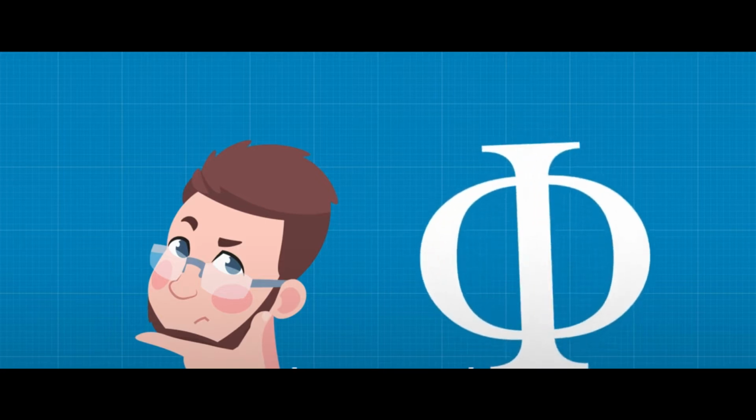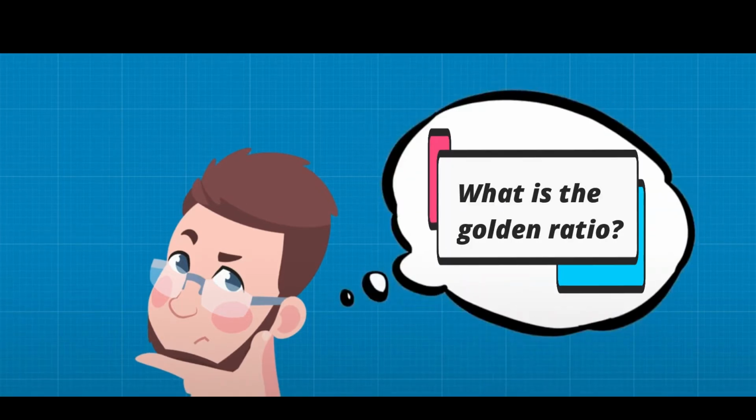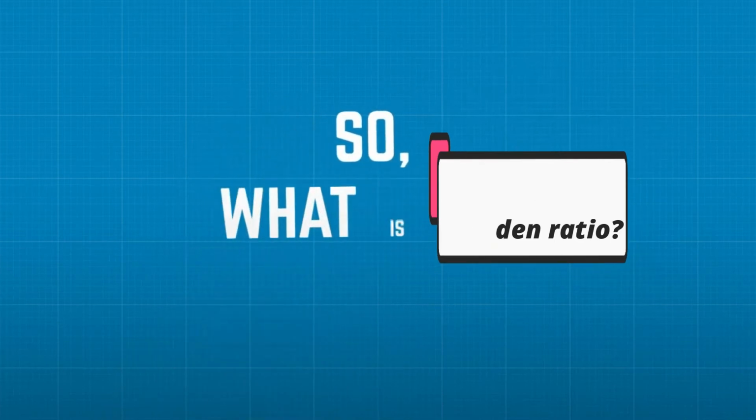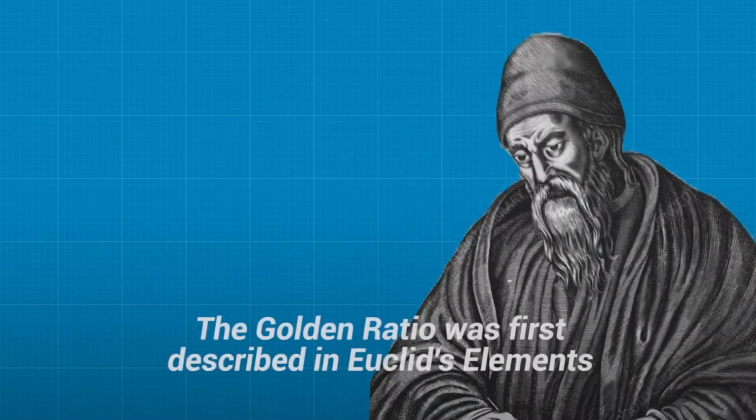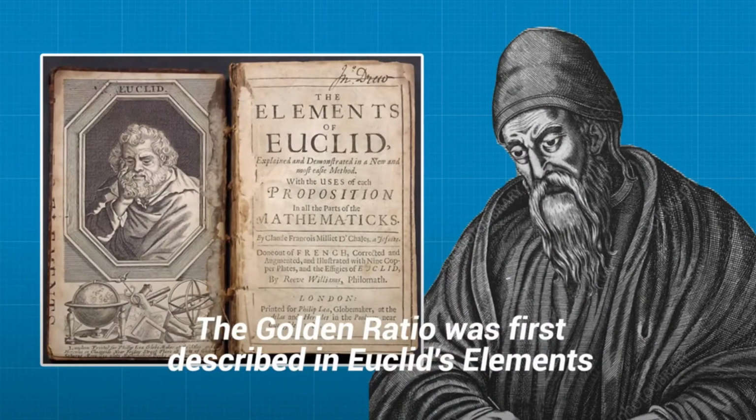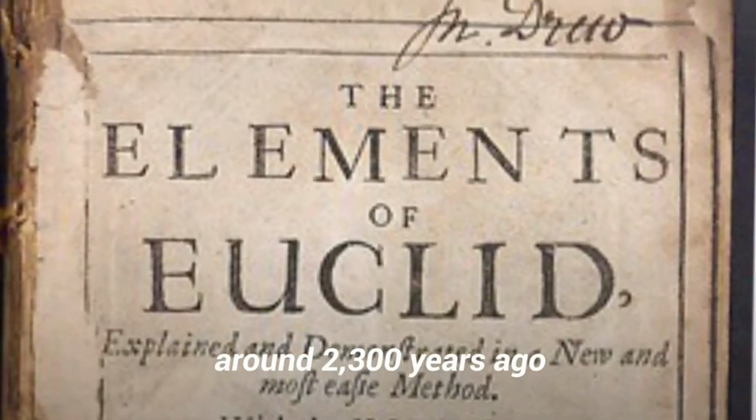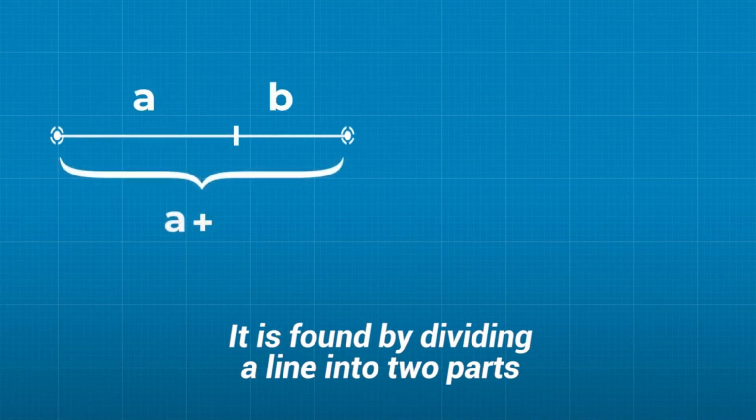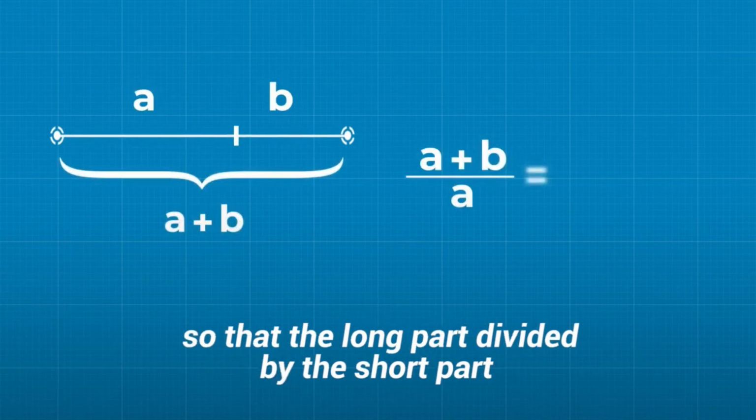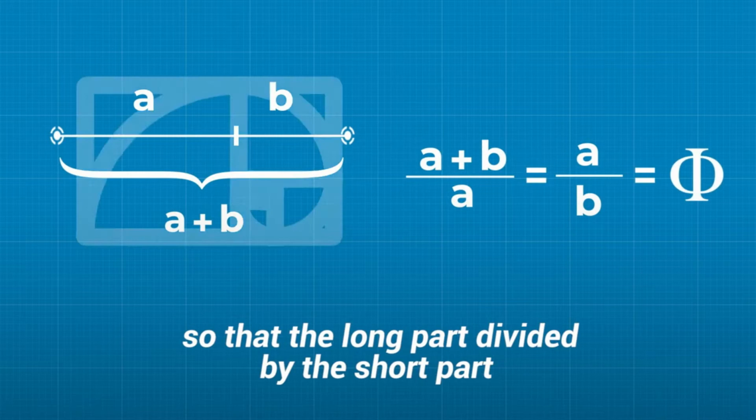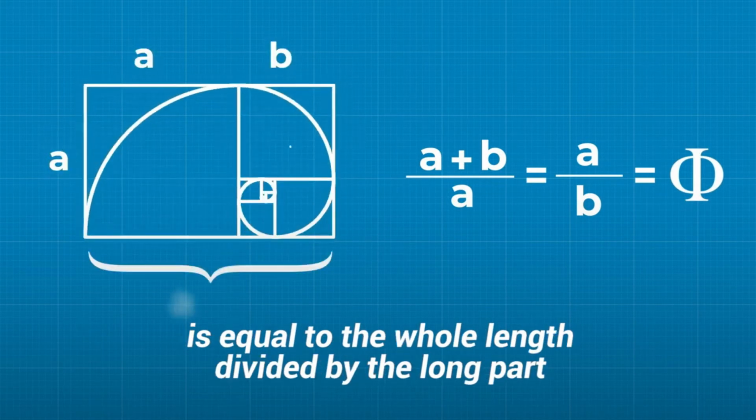Now that I have told you so much about the golden ratio, you must be thinking, wow, it's awesome. But now what is the golden ratio? Okay, let me answer your question. So what is the golden ratio? The golden ratio was first described in Euclid's Elements around 2300 years ago. Yes, it is found by dividing a line into 2 parts, A and B, so that the long part divided by the short part is equal to the whole length divided by the long part.